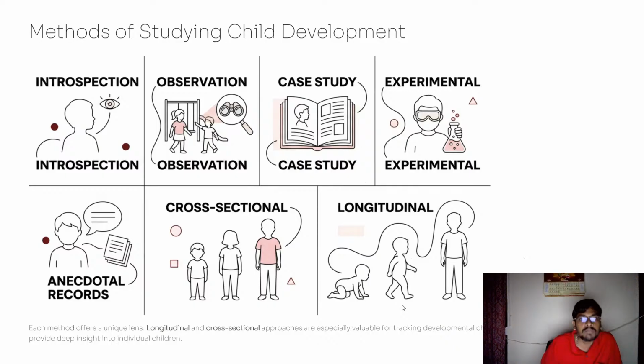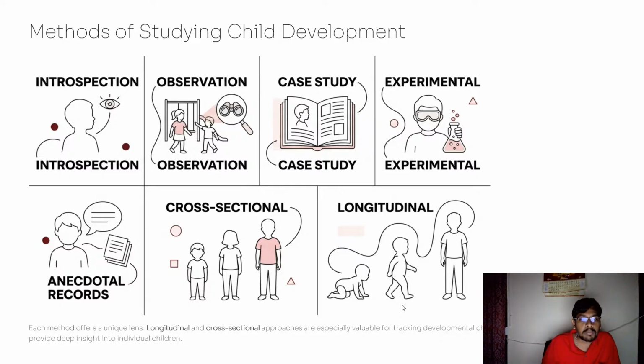And methods of studying child development. If you want to master child development, some methods of study include introspection. Introspection is very important, and then observation. Everything is connected. Introspection, observation, and then case study, then experimental, and then anecdotal records, and cross-sectional and longitudinal. So these are the methods of studying child development. This is the right sequence. This is also important because an MCQ is expected on this. Each method offers unique insights. Every method is unique and different, but they are correlated.